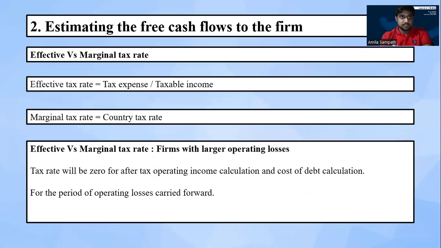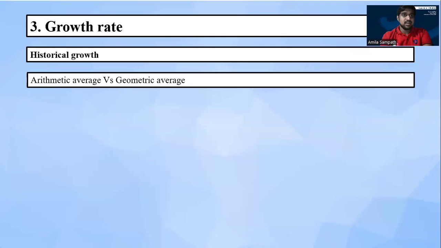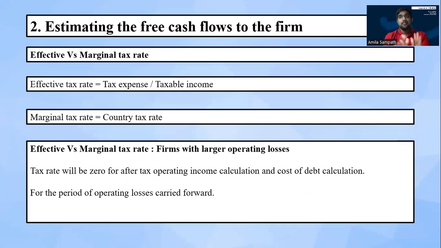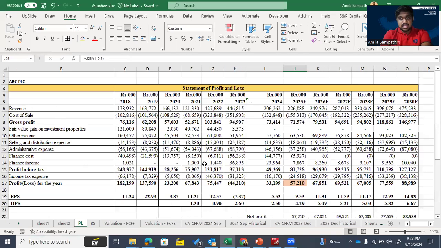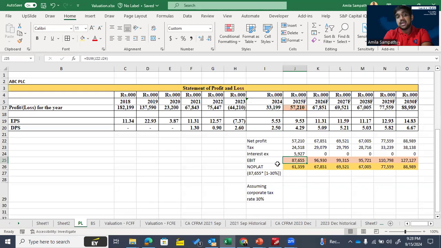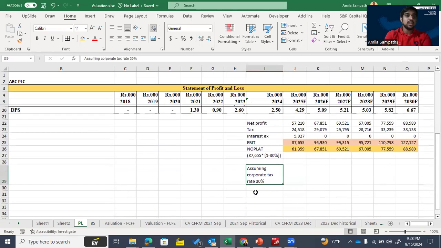There are also some important things that you need to keep in mind when calculating the free cash flow to the firm. Since we have to calculate NOPLAT, we need to use the tax rate. I hope you can remember, when I get the NOPLAT, I multiply EBITDA by 1 minus T. Then 1 minus T means our corporate tax rate. Here I assume my corporate tax rate as 30%.